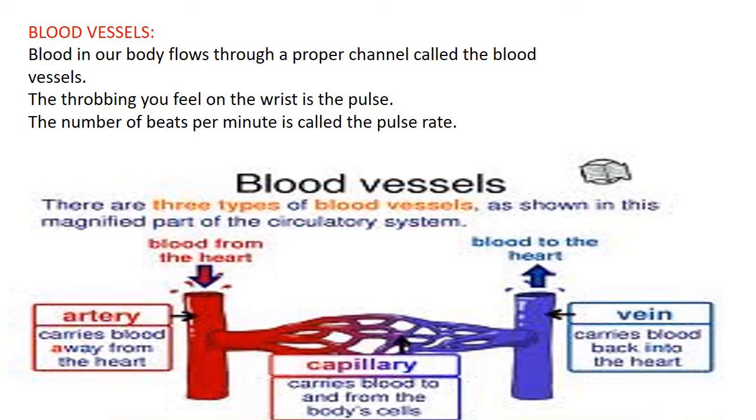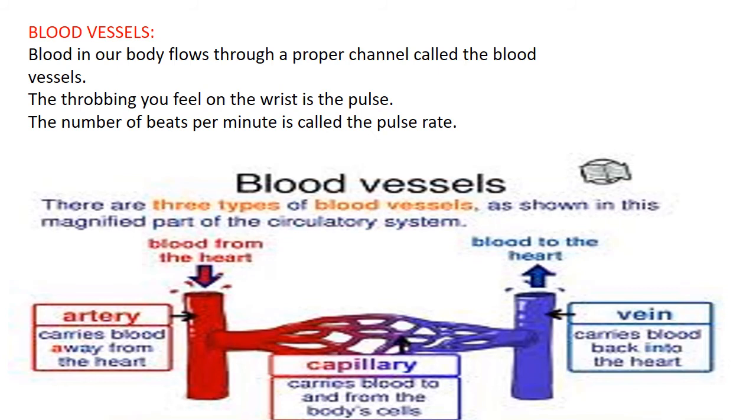Now, it is the blood that is flowing through the vessel. So how? These blood vessels. There are 3 types of blood vessels. As shown in the figure, there are the arteries, the veins, and the capillaries. In case of an artery, the artery carries blood away from the heart to different organs. It supplies it to different organs. Whereas veins, what does it do? It collects the deoxygenated blood from different organs and takes it back to the heart.